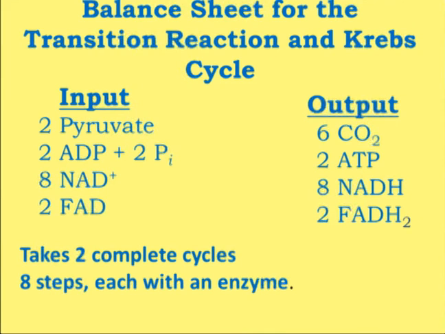So if we analyze the complete balance sheet for the transition reaction and the Krebs cycle, we have a total of 6 carbon dioxide molecules, 2 ATP molecules, 8 NADH molecules and 2 FADH2 molecules. So it takes 2 complete cycles, 8 steps, each with an enzyme, in order to produce this much output at the end of the Krebs cycle and the transition reaction.